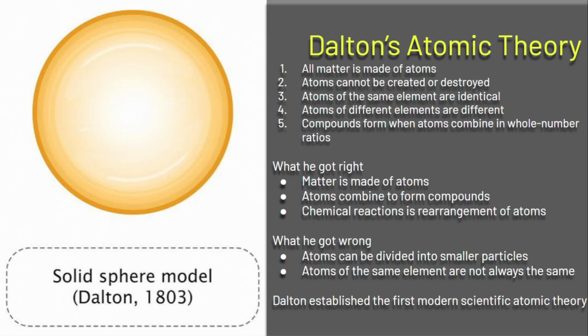So his atomic theory was known as the solid sphere model. He thought an atom is just a round sphere that has nothing in there. It's just little round balls that make up the whole universe. Okay, that's the solid sphere model. And then